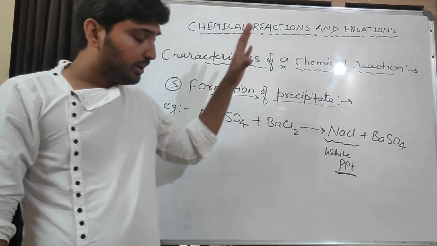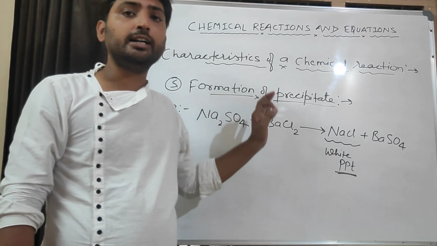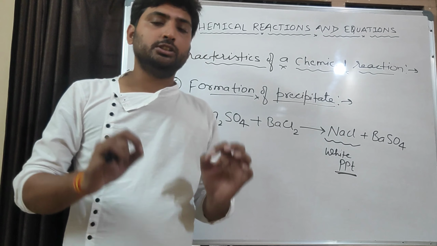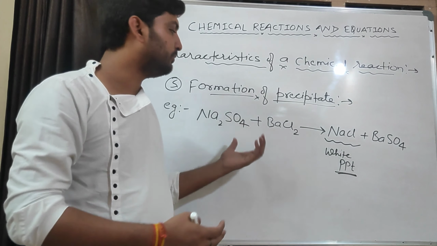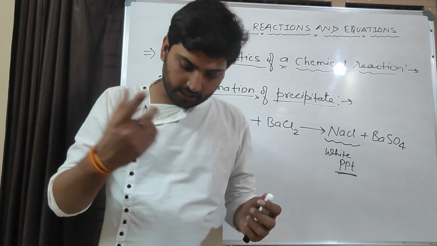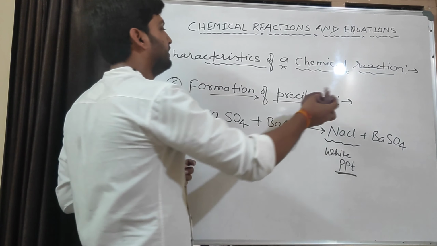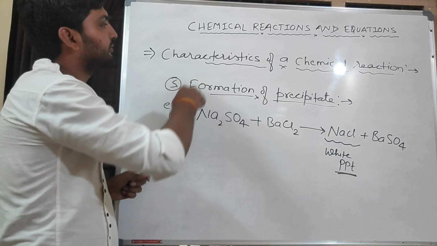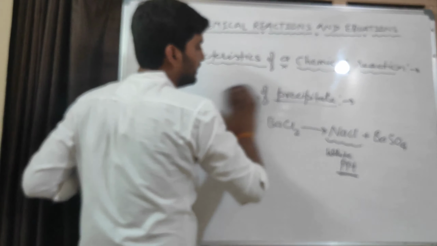See, how many reactions have we written already? Five or six reactions. They were all unbalanced equations. I have not balanced them till now, because you don't know how to balance. Now I will teach you how to balance, and then we will balance these equations. Or it will be your homework to balance all these equations after learning balancing. Okay, so we are done with this topic. Now the next topic is balancing a chemical reaction.